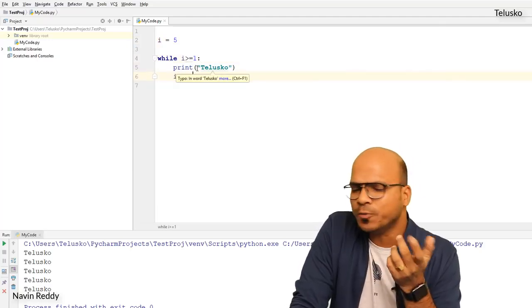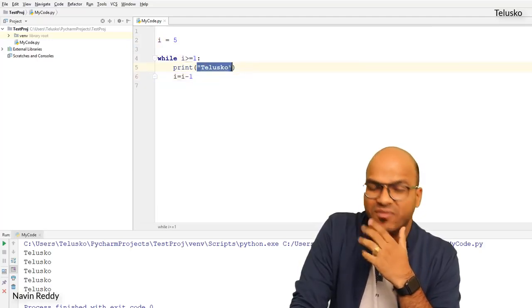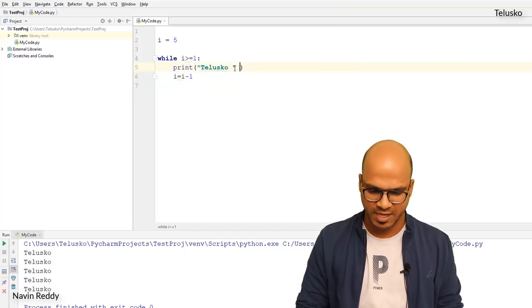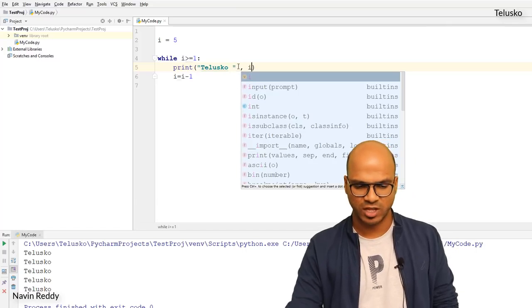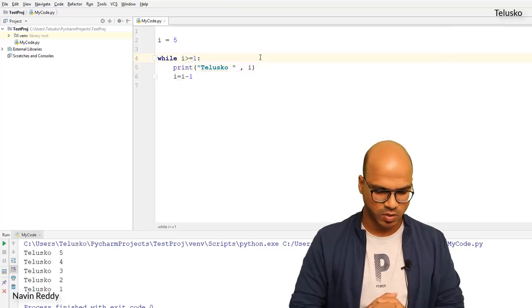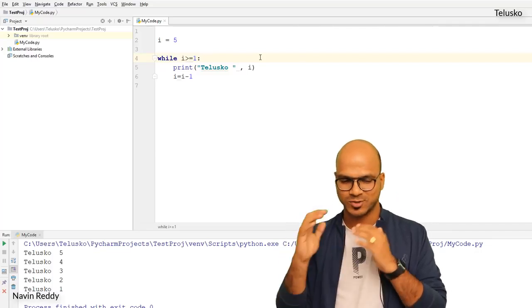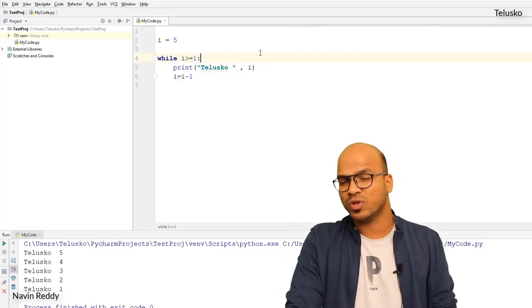Now let's say I don't want to print Telescope here, I want to print the value itself. Or maybe I want to print Telescope with the value, we can do that. So we can say space, comma, I want to print the value of I as well. Let's run this code and you can see it is printing Telescope 5, Telescope 4, Telescope 3, Telescope 2, and Telescope 1. So you can do that. Okay, this is how you work with a while loop.